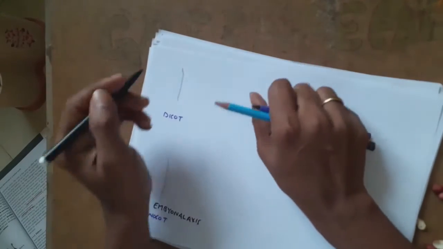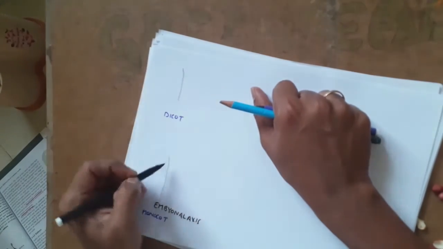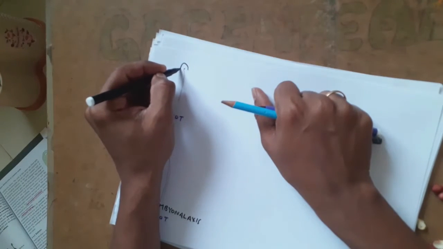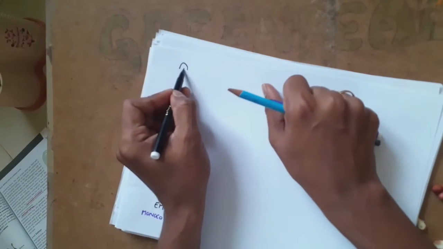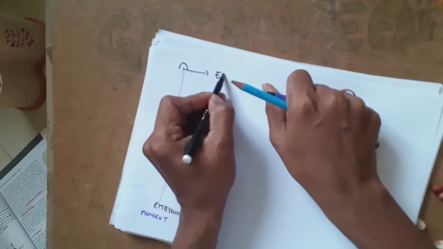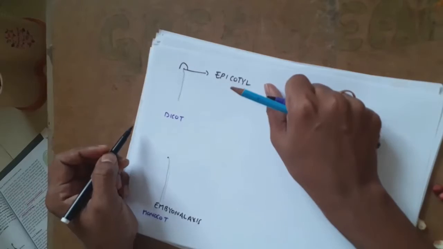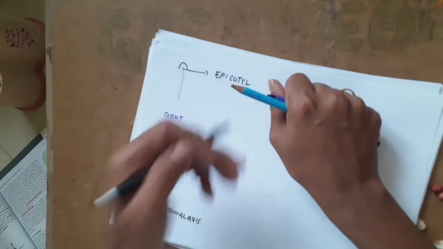Anything that is present at the top of the embryonal axis, this region is called epicotyl. I think you know epi means top.